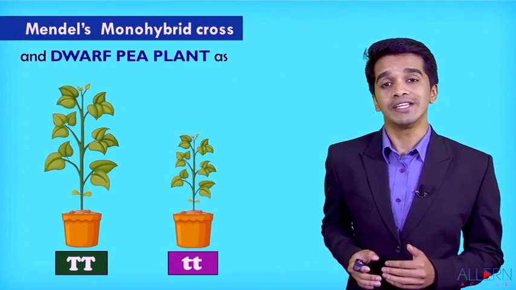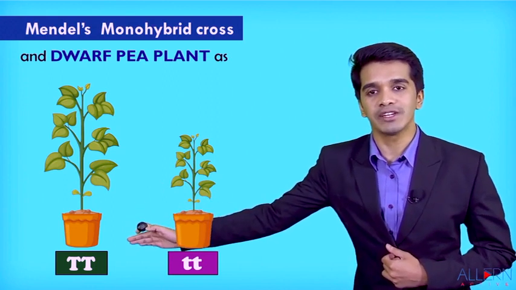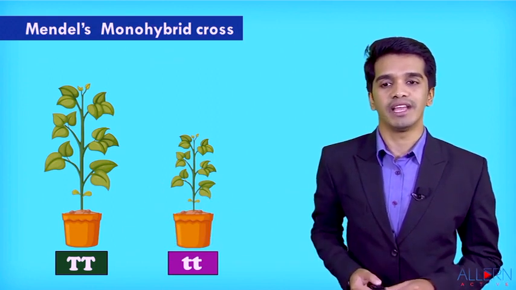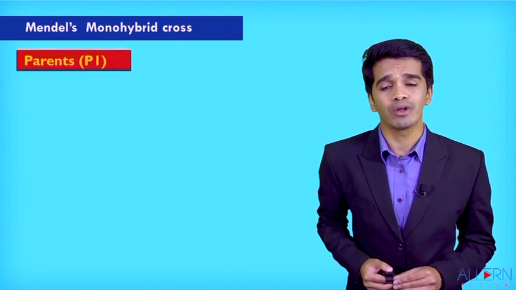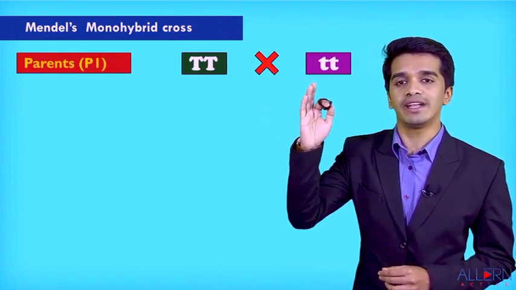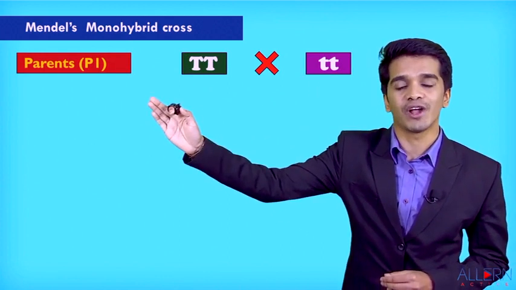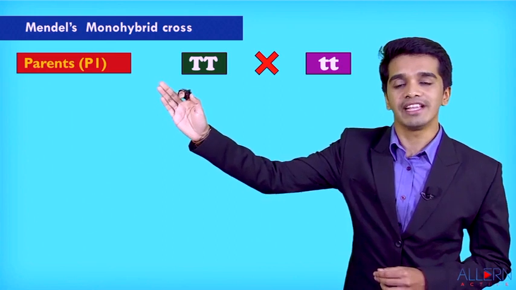So tall is denoted by capital T and capital T, and dwarf is denoted by small t and small t. Now Mendel crossed both the plants, that is capital T crossed with small t, and named the generation as what? P1 generation, called as the first parental generation.